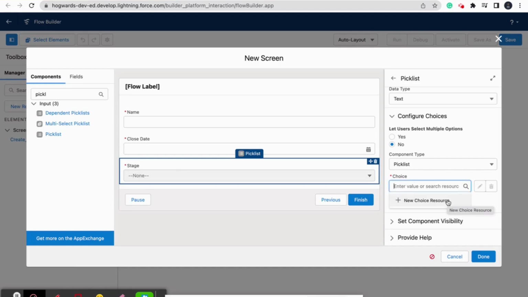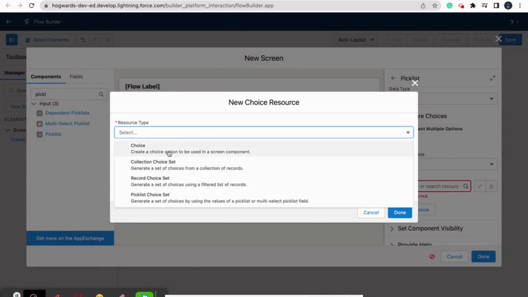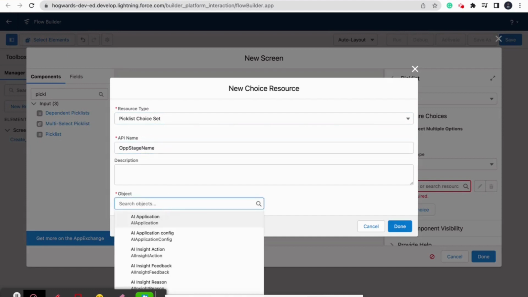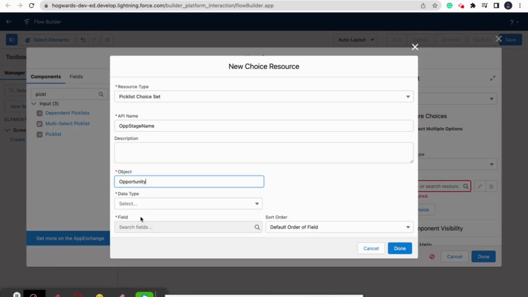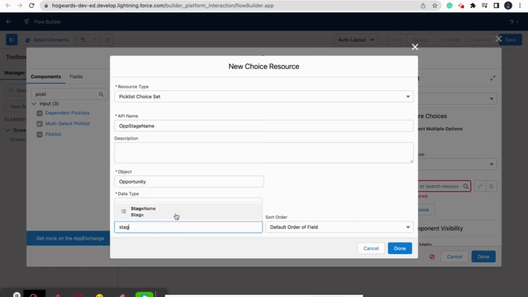So we will create a new choice resource, and it will be a pick list choice set. Opportunity stage name, object will be opportunity, and the data type is pick list, and the field is stage.